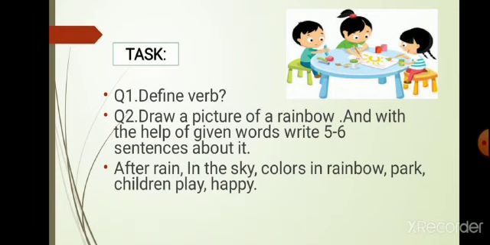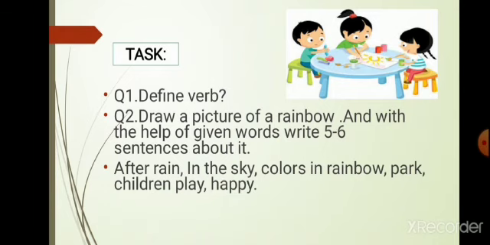Question number 2 is very interesting. Draw a picture of a rainbow and with the help of given words, write 5 to 6 sentences about it. You have to draw a rainbow and color it. A rainbow looks very beautiful and you have to draw a beautiful picture of a rainbow. And you will use the words to make the sentences about the rainbow.